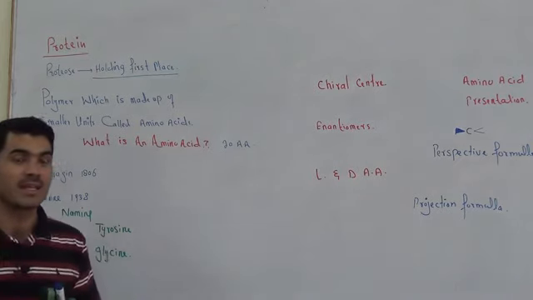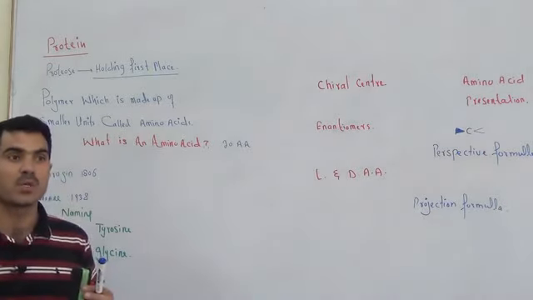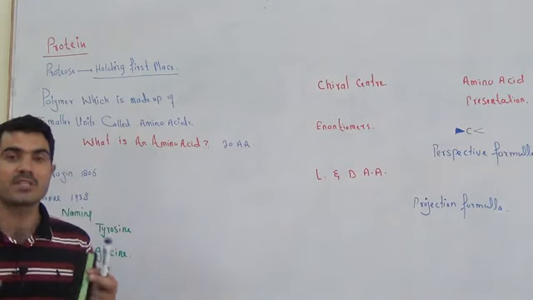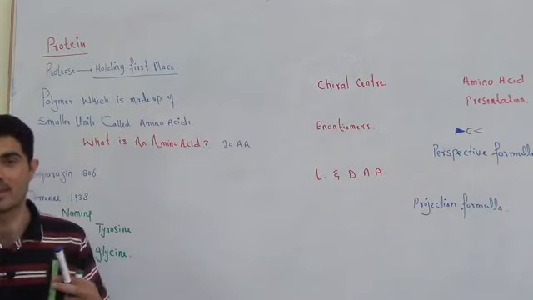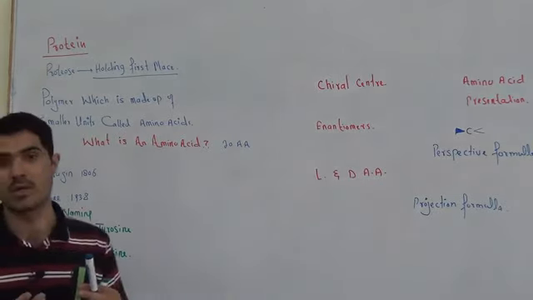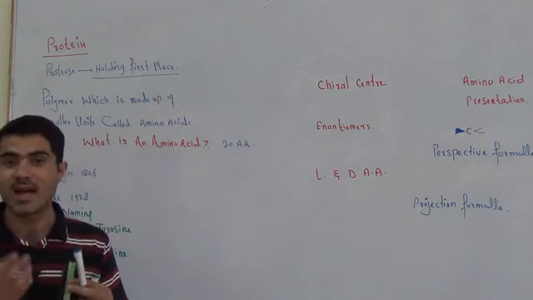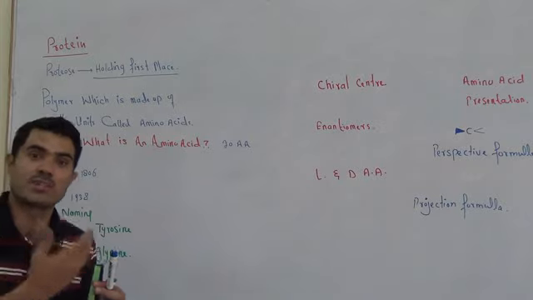And protein is among those organic compounds which play an important role in not only the human body but every living body in the world. The protein is playing a great role, a very important role. That is why it was called something that holds the first place.